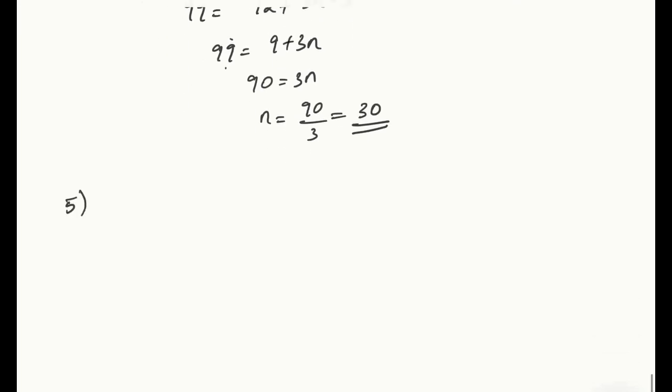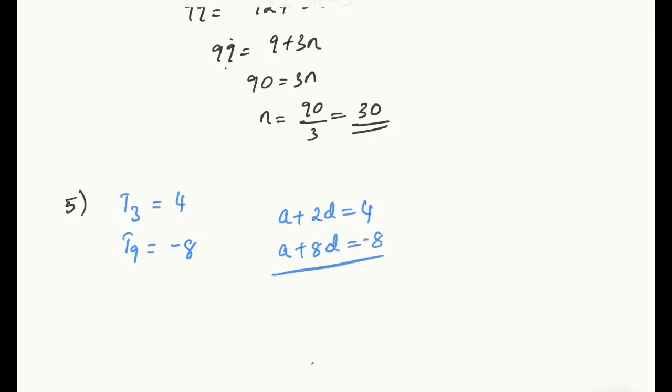The third and ninth terms of an AP are 4 and minus 8. Third term, that is T3 equals 4 and T9 is equal to minus 8. Which term of it is 0? So we have T3. Using this, let me find out A and D. A plus 2D equals 4. A plus 8D equals minus 8.